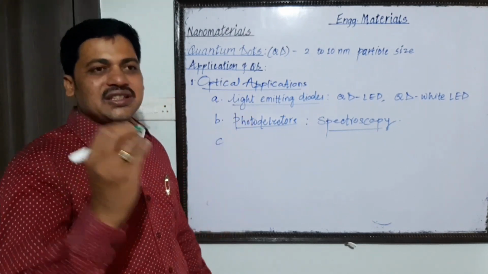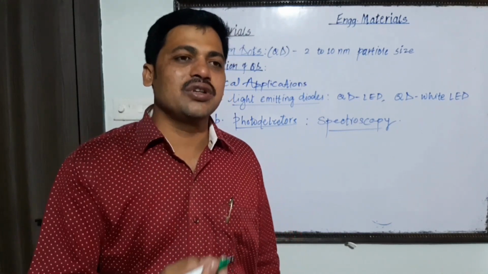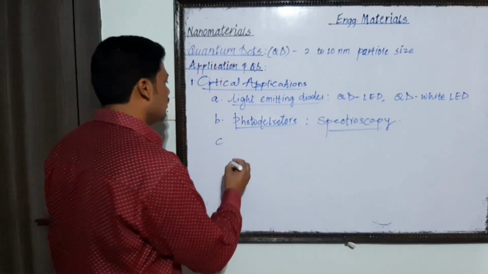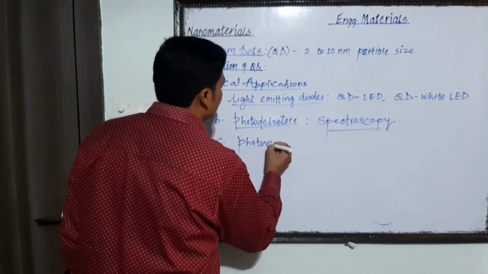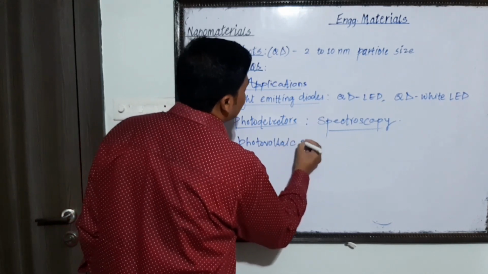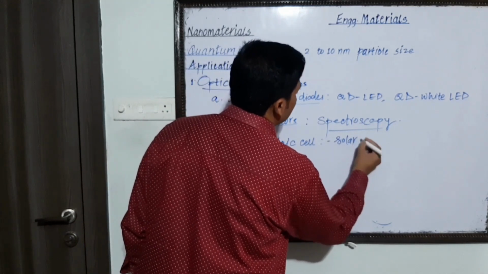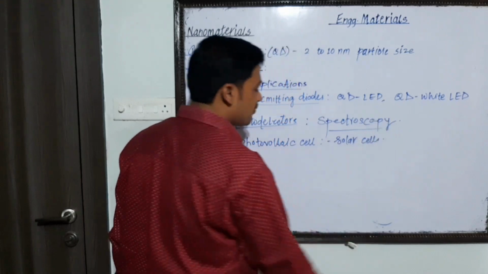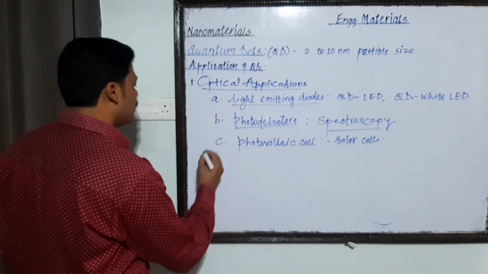It is also used in the photovoltaic cell, basically in solar cells. These are some of the applications under the heading of optical.